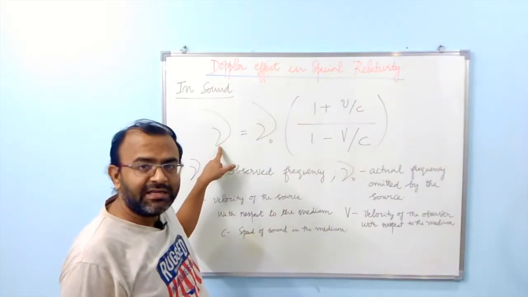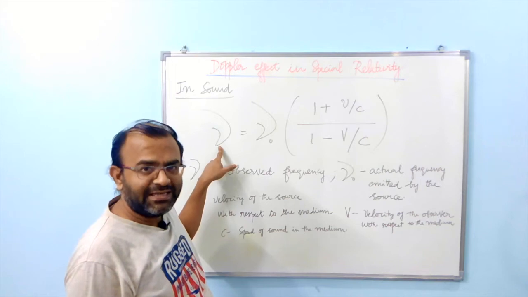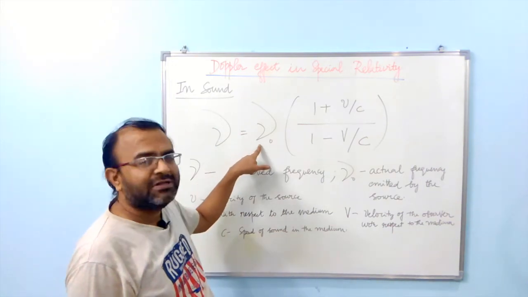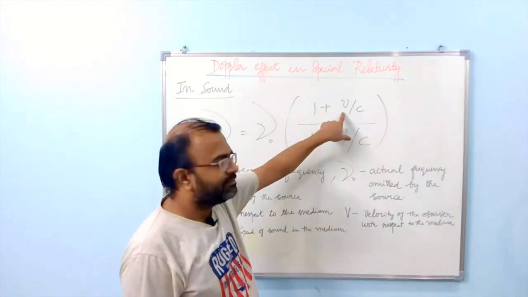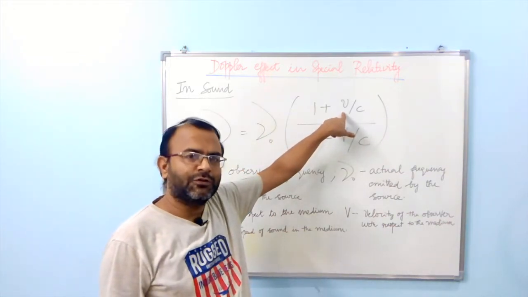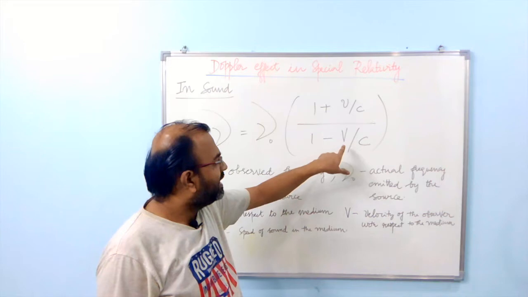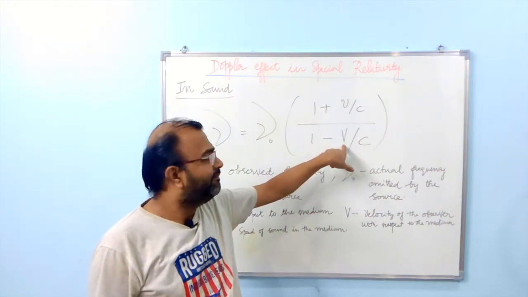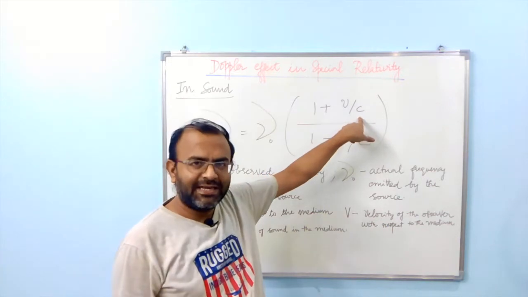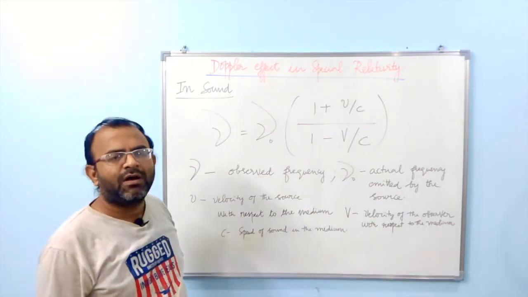Here nu is the observed frequency, nu naught is the actual frequency of the source of sound, small v is the velocity of the source in the medium, capital V is the velocity of the observer in the medium, and small c is the speed of sound in the medium.